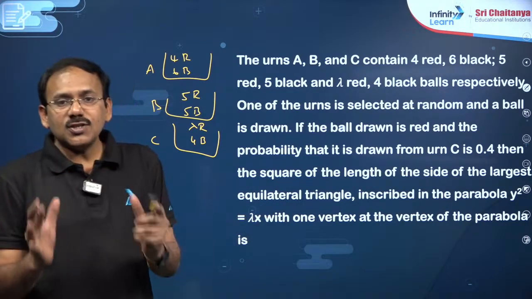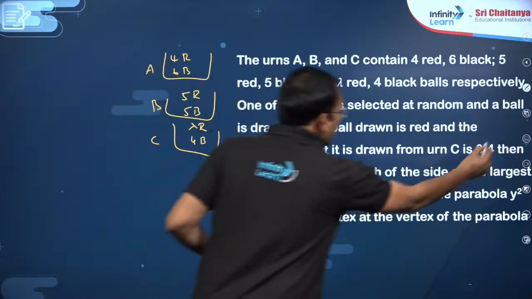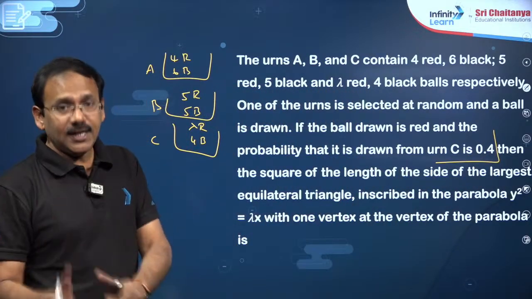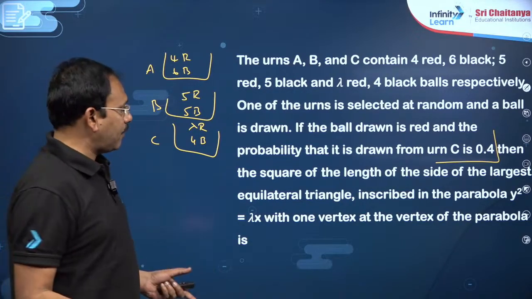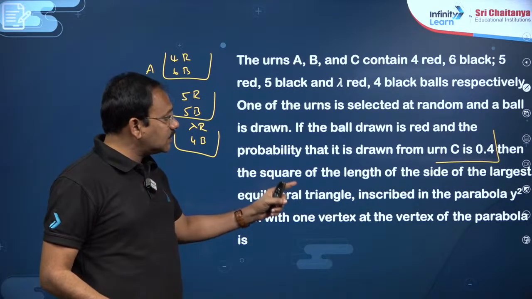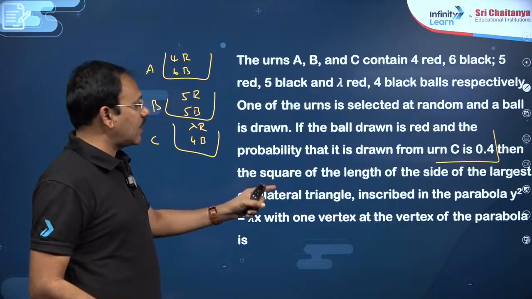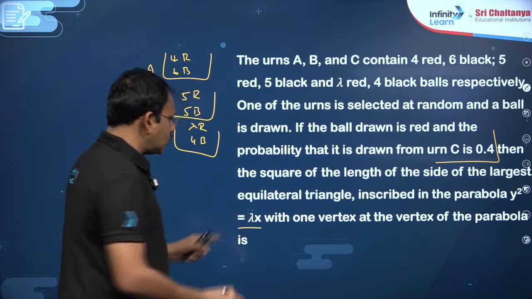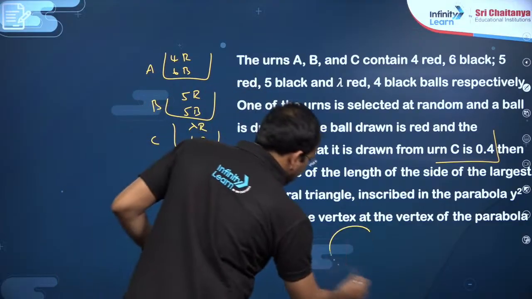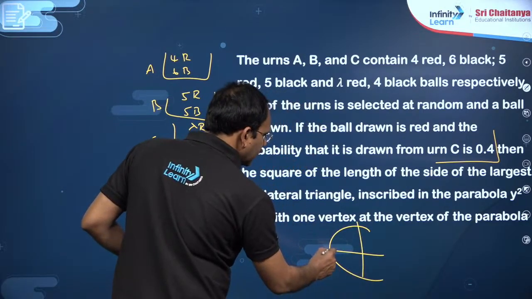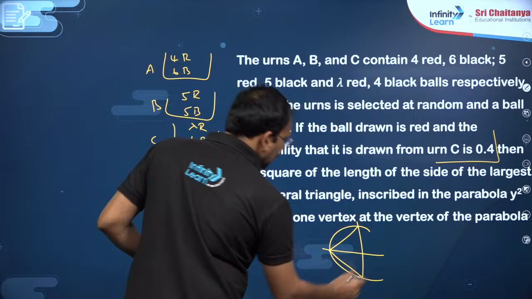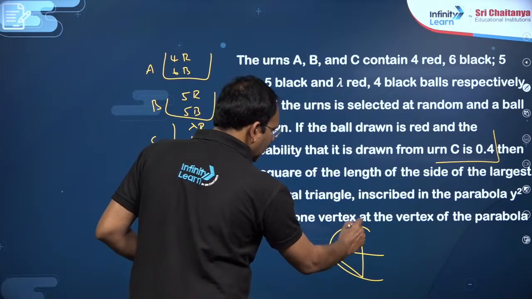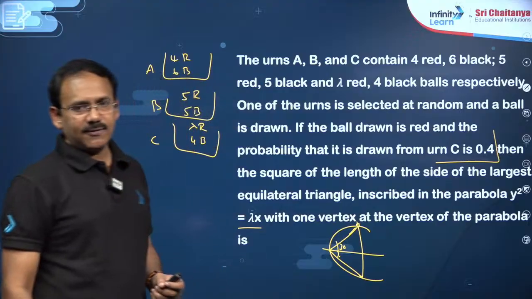You see, it is a combination of two questions. Up to here it is a probability question from which he is asking us to find lambda. After finding lambda, it is a parabola question. The square of the length of the side of the largest equilateral triangle inscribed in the parabola y square is equal to lambda x. So, once you know lambda, y square is equal to lambda x is this. What could be the largest equilateral triangle that can be inscribed here means you have to put here 30 degrees, accordingly you can find this value, my dear friends.